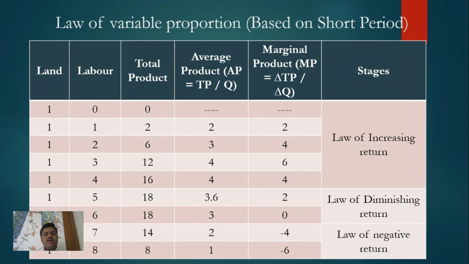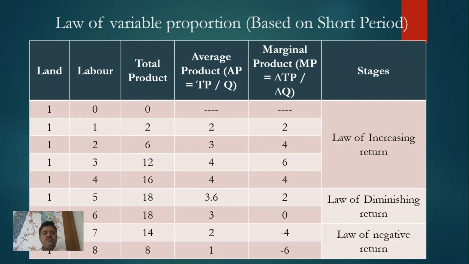But the important thing about marginal product is that marginal product increases up to a maximum level, and after a certain period of time marginal product decreases, and at the end marginal product is negative. Now why is marginal product negative? Because our total product decreases. That's why this law is divided into three different stages.